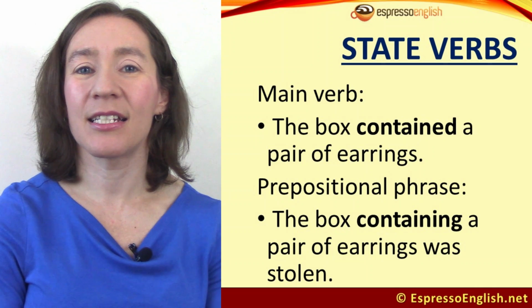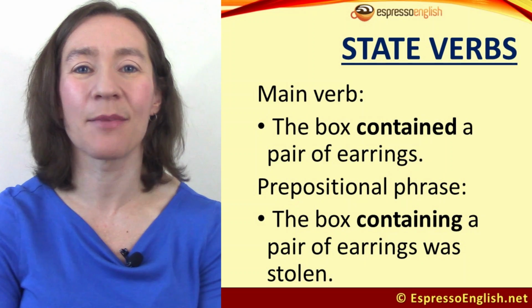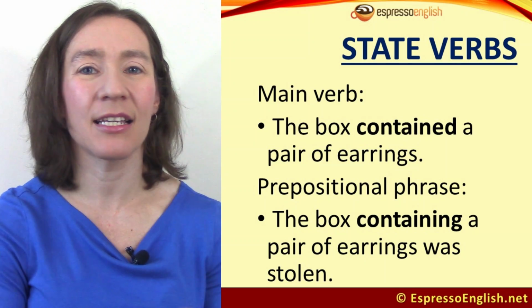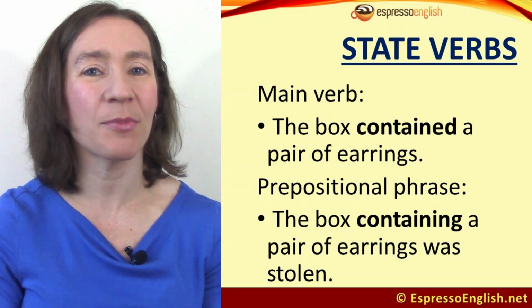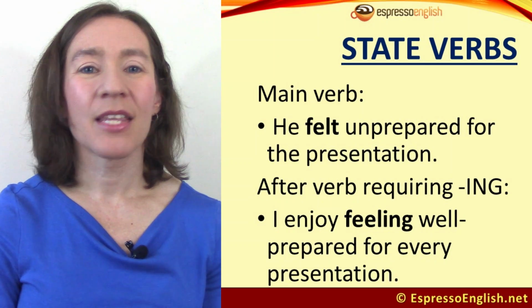The box containing a pair of earrings was stolen. In that sentence, the main verb is was, and containing a pair of earrings is a prepositional phrase describing the word box. One more example. The main verb,